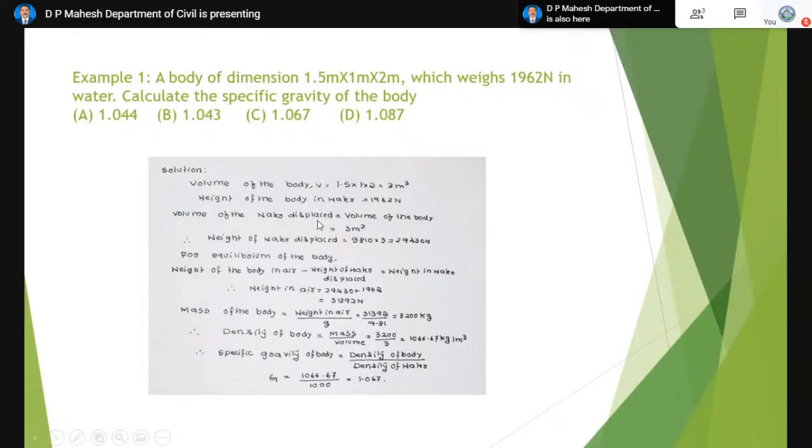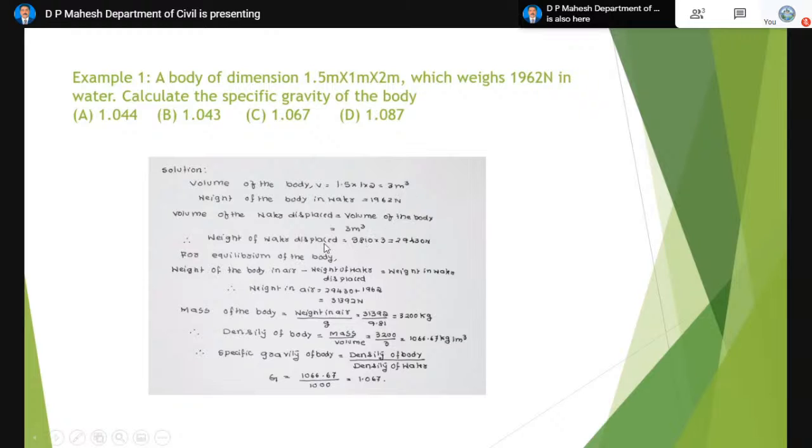The volume of the body is 3 cubic meter. So what is the weight of the water displaced? Weight of the body is 1962, and the volume of the water displaced is equal to the volume of the body, which is 3 cubic meter.